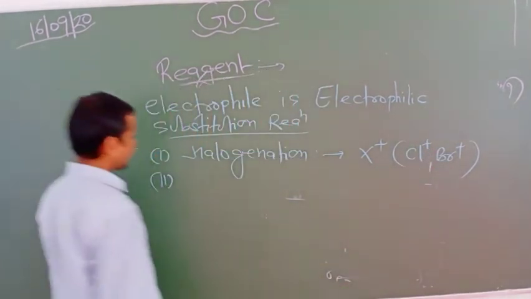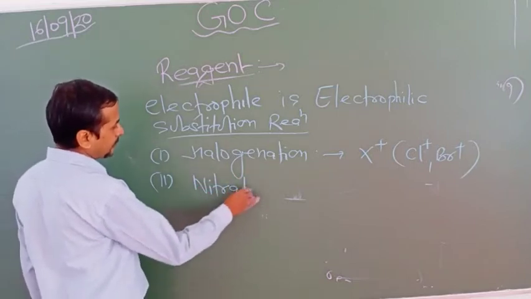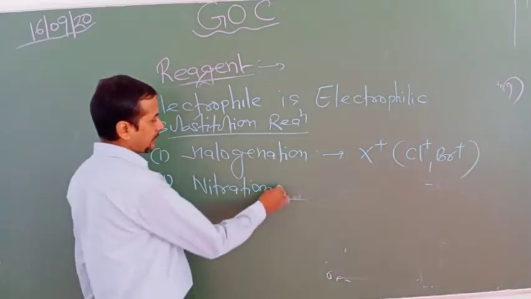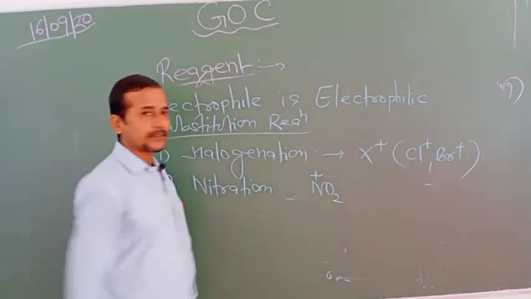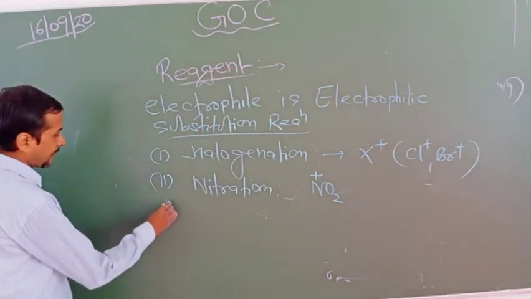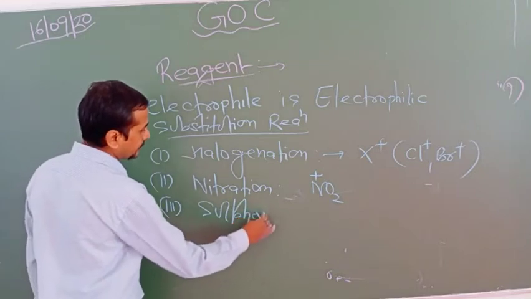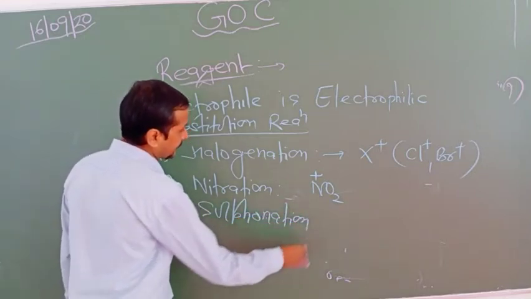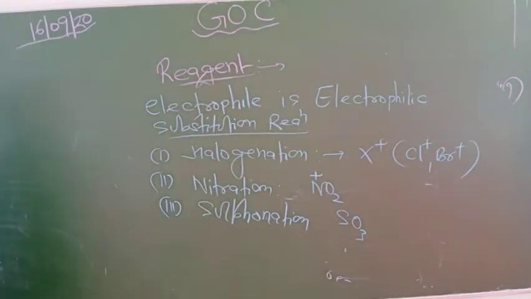Now second, nitration. In this NO2 plus is basically the electrophile. Then third, sulfonation. Here SO3 is the electrophile. So these are some common examples of electrophile.